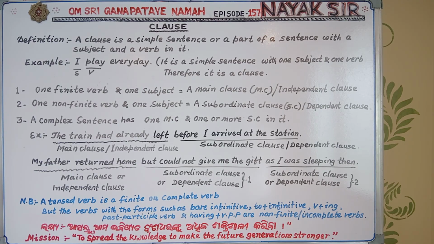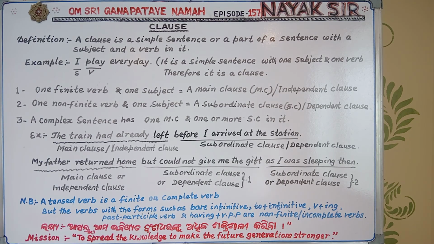One important thing I want to make clear here, that is written in NB, note below. A tensed verb is a finite or complete verb.